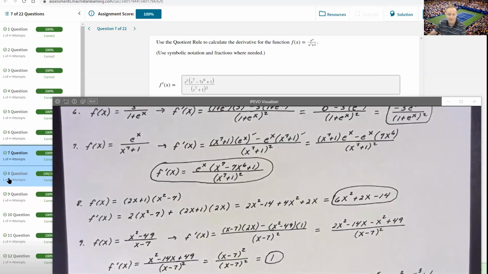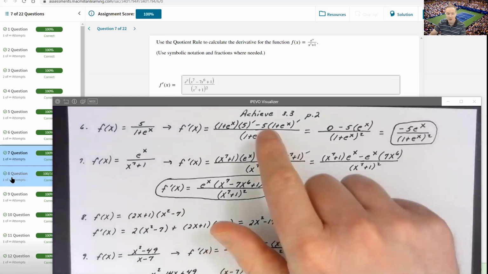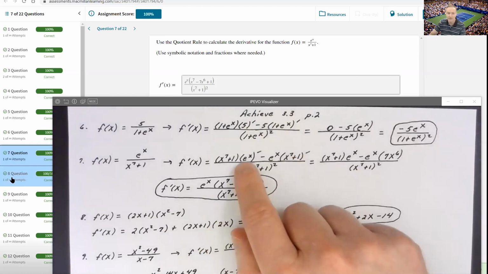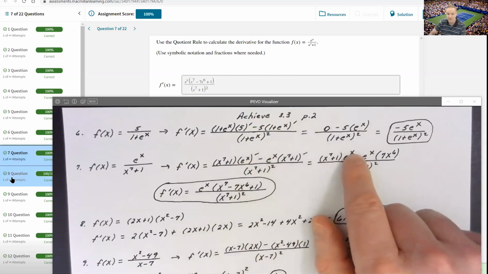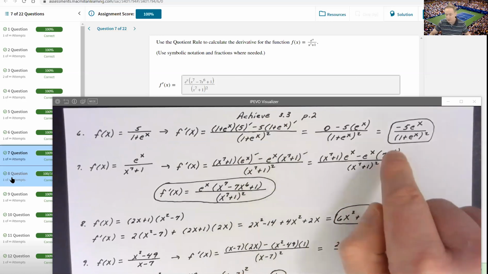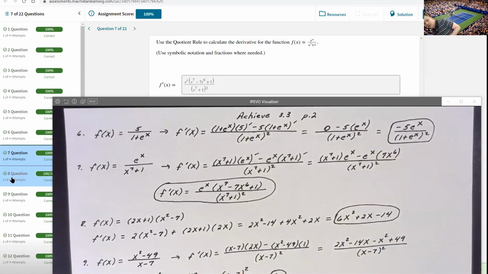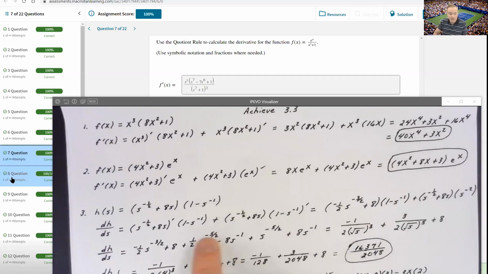For number 8. Now, what I did after number 7 is I stopped showing the intermediate steps. So up through problems 1 through 7, I always showed, hey, I'm going to take a derivative here, and I took it in the next step. The early problems, even with the product rule, I showed where I was going to be taking the derivative.